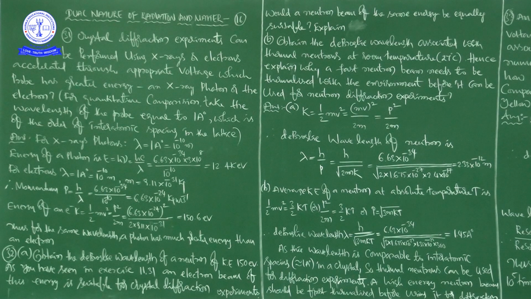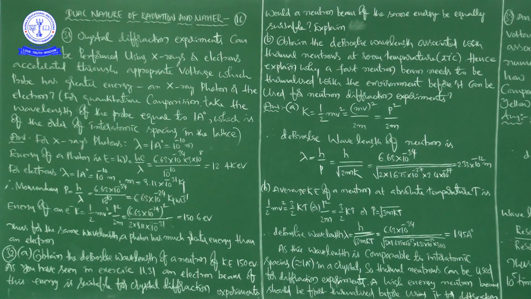Okay, 2.4 into 10 to the power of minus 17 here, this is the K value, right? And then finally we are getting the de Broglie wavelength of the neutron as 2.33 into 10 to the power of minus 12 meters. Okay, right.